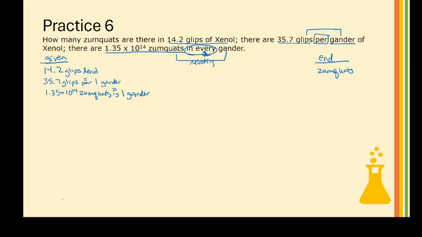So I have in my hints 2 relationships of units. So here I have glips and gander. And here I have Zumquats and gander. And this is by itself.